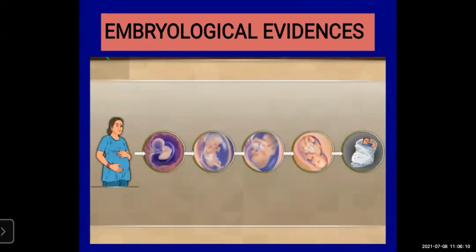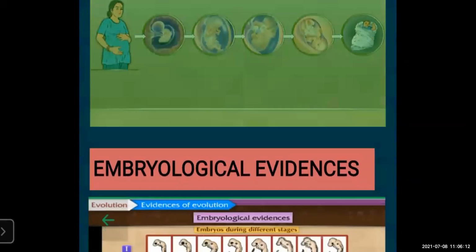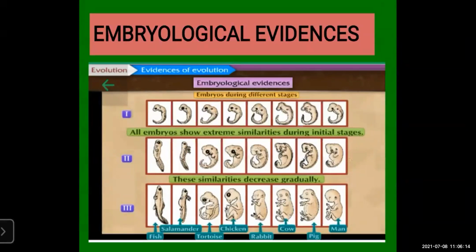Next, we will see embryological evidences. Embryo means when the baby has started forming. When the baby is inside the womb of the mother, you can see the embryological evidences. See the embryos carefully. First stage, second stage, and third stage.